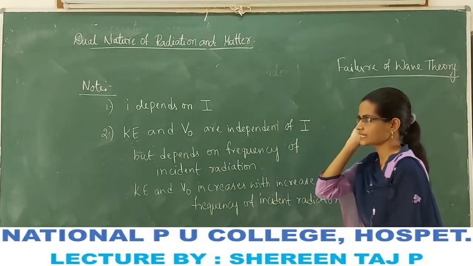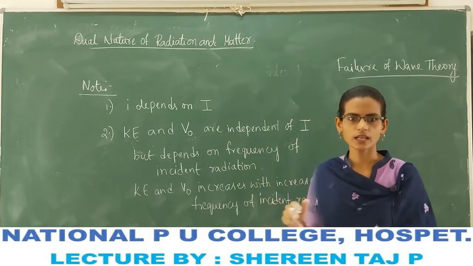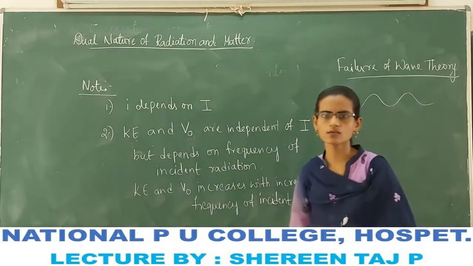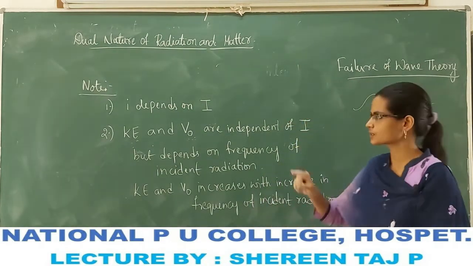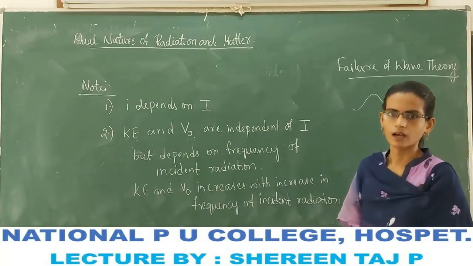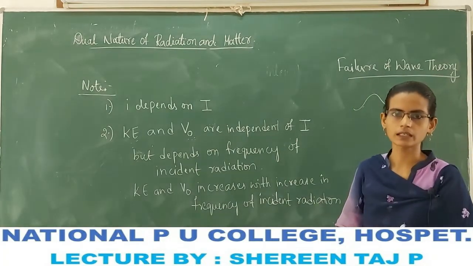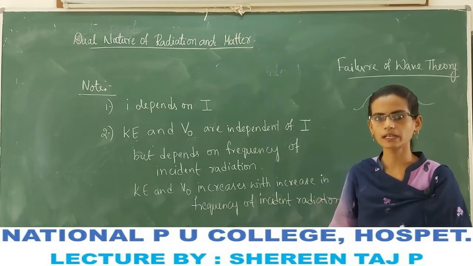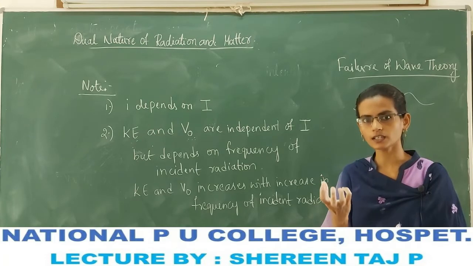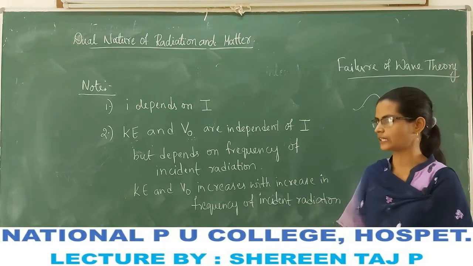The first reason is that according to wave theory, the radiation travels in the form of a wave, and the energy is continuously, uniformly distributed over the wave. As the radiation falls on the metal surface, there is continuous absorption of the energy.